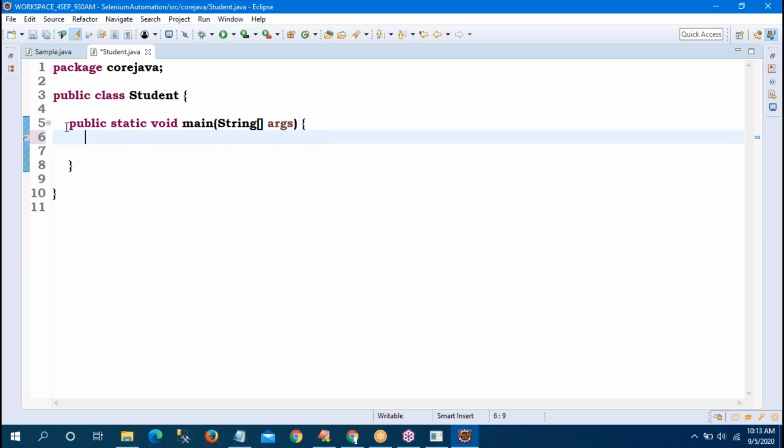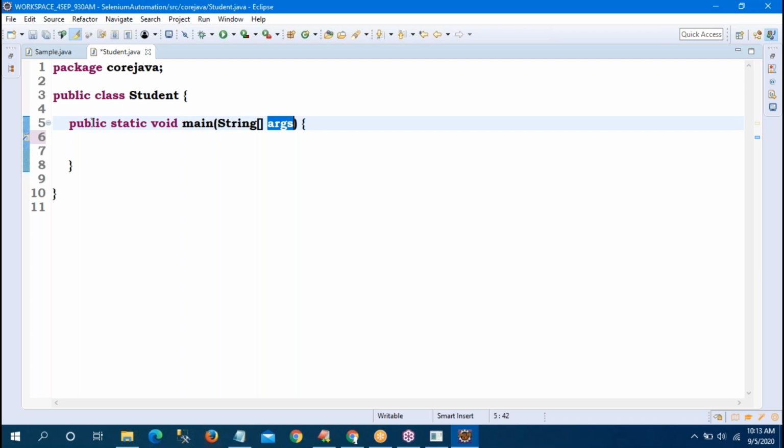Public is the access modifier. Static is one modifier. Static means I will tell the method: two methods are there, non-static and static methods. Void means it does not return anything. Main is the name, given by default. String is an array. Args is the variable name. This is to accept the command line arguments.